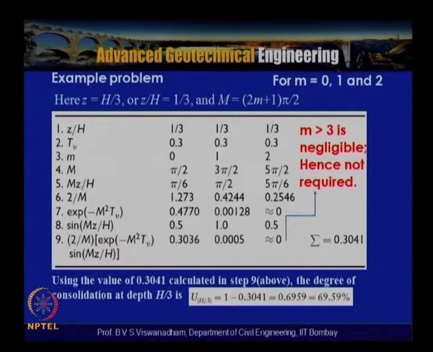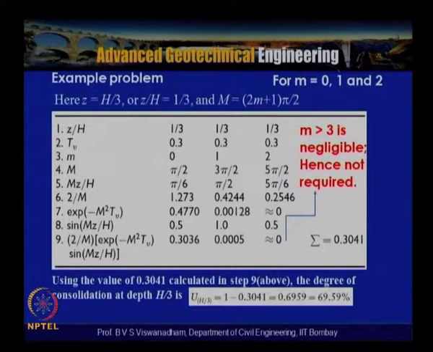So here what we do is that we have given the solution in terms of a table where Z by H is equal to 1 by 3, and M is equal to (2m plus 1) into pi by 2.